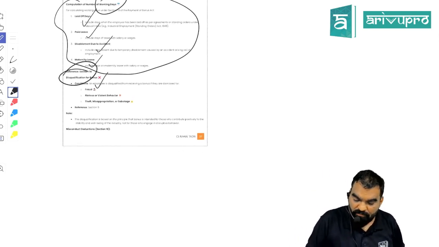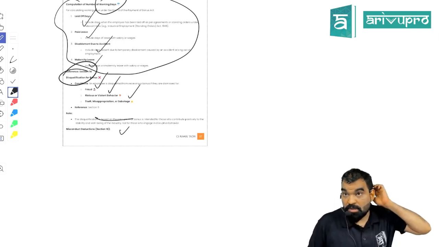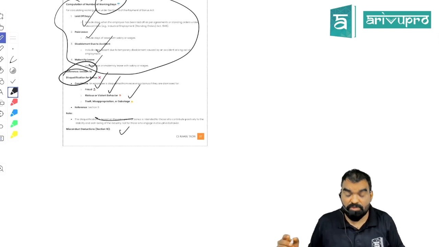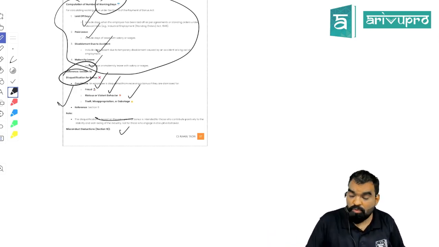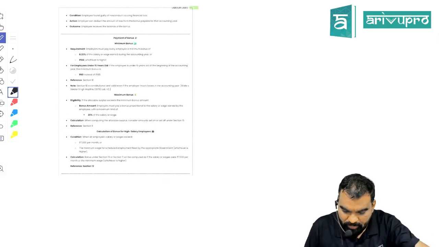If you are involved in fraud, riotous behavior, violent behavior, theft, misappropriation, and sabotage, you would not be eligible for any kind of bonus, because bonus is sharing of prosperity, and prosperity is going to be shared with a person who has contributed to the prosperity of the organization, not who has committed wrong against the organization. Is it clear?